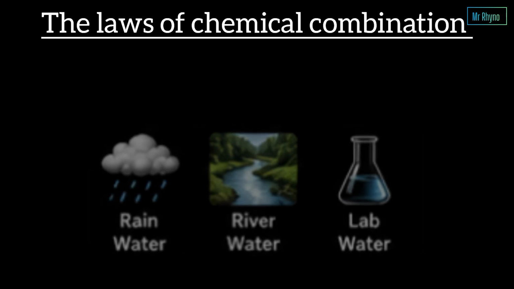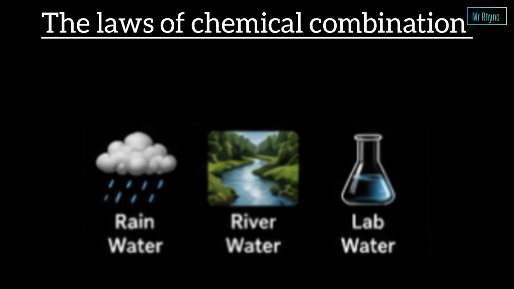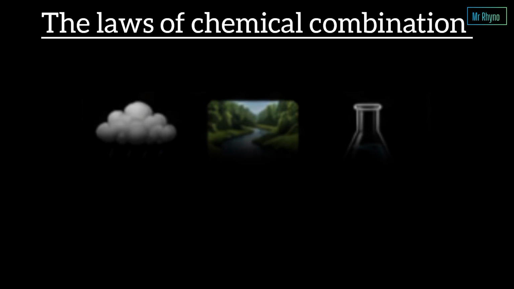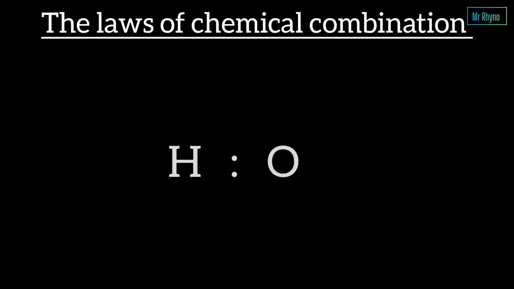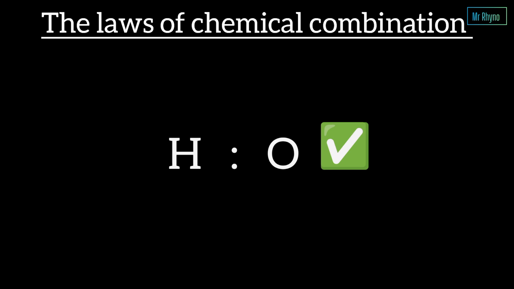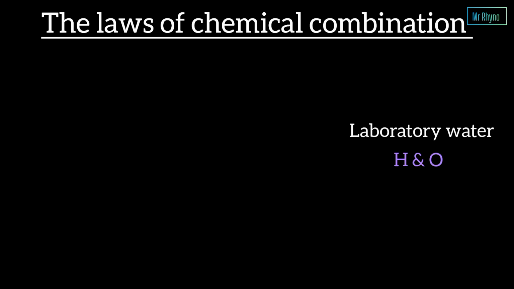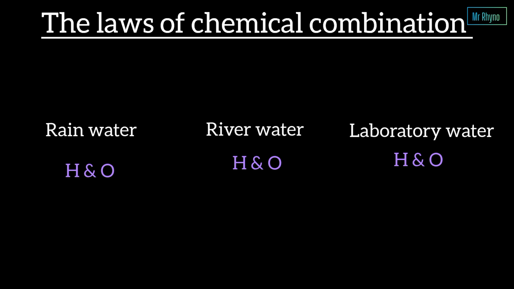Imagine collecting water from 3 different places. One sample comes from a river, another comes from rain, a third comes from a laboratory. Although these samples come from different places, they all have the same chemical formula, which is H2O. Scientists wanted to know whether the ratio of hydrogen to oxygen was always the same. And after numerous experiments, they discovered that it was. Every pure sample of water contains hydrogen and oxygen in exactly the same ratio by mass. And this became known as the law of definite proportions.